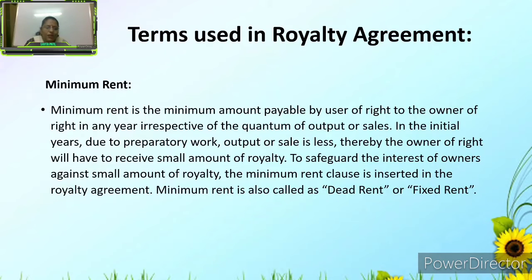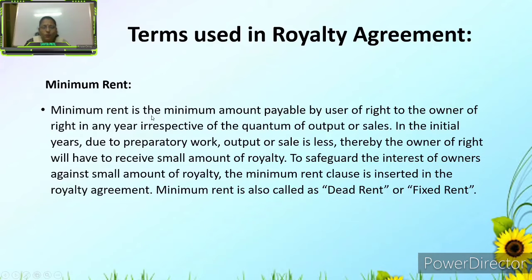Okay, now the important terms used in the royalty agreement. Minimum rent. Minimum rent is the minimum amount payable by the user of a right to the owner of the right in any year, irrespective of the quantum of output or sales. In the initial years, due to preparatory work, output or sale is less, so the owner of the right would receive only a small amount of royalty. To safeguard the interest of the owners against a small amount of royalty, the minimum rent clause is inserted in the royalty agreement. Minimum rent is also called dead rent or fixed rent.